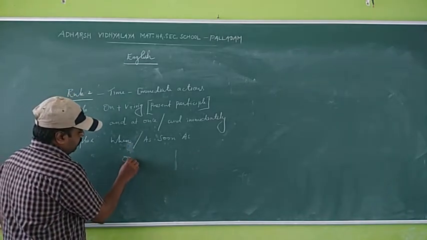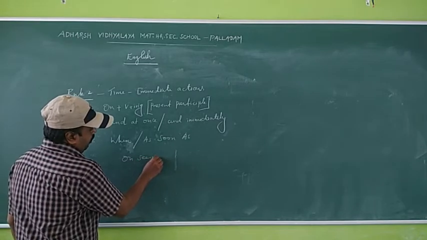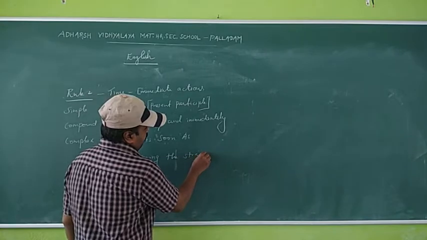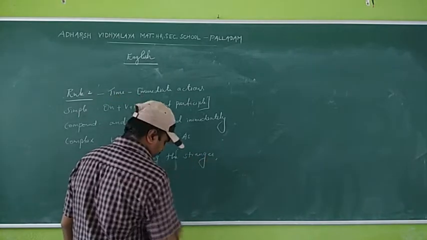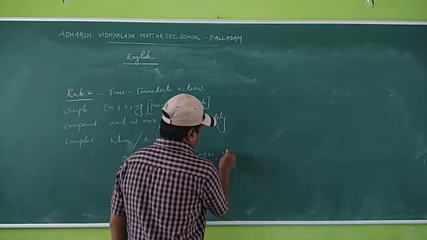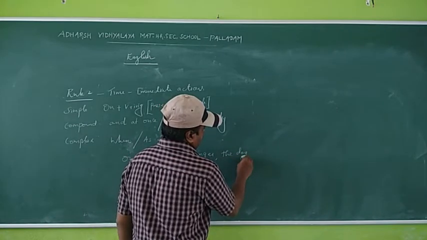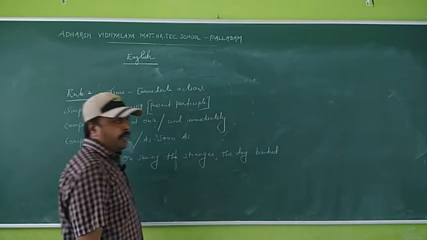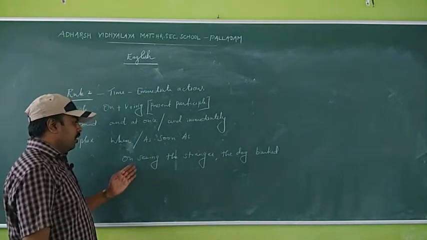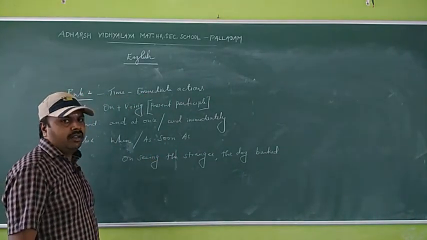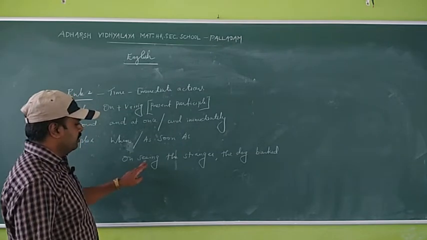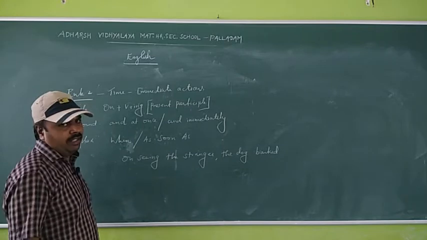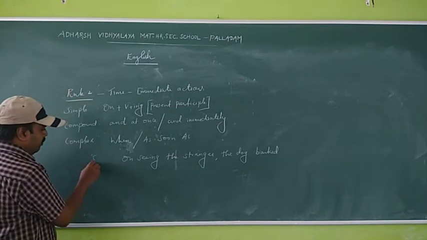See, on seeing the stranger, the dog barked. Okay, on seeing the stranger, the dog barked. So on plus present participle, V plus ing. So it is a simple sentence.